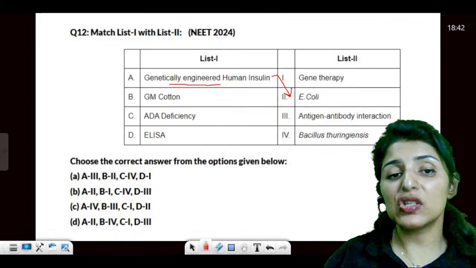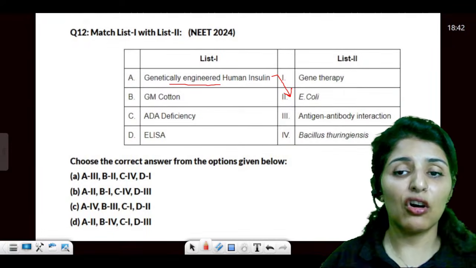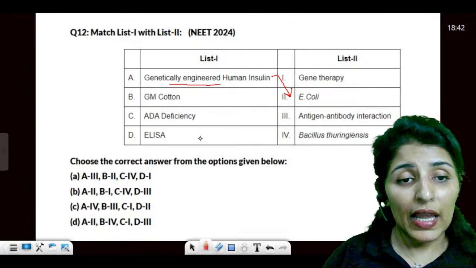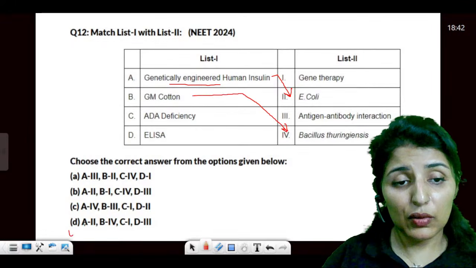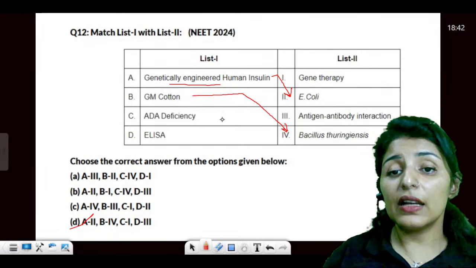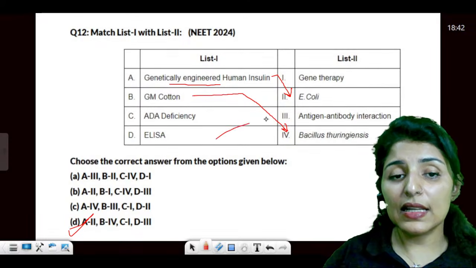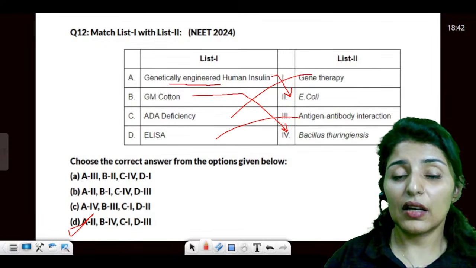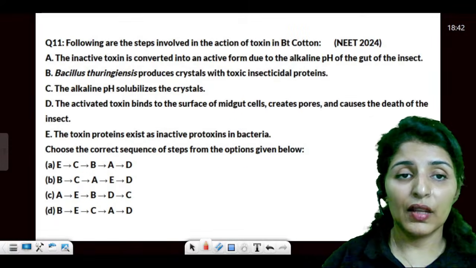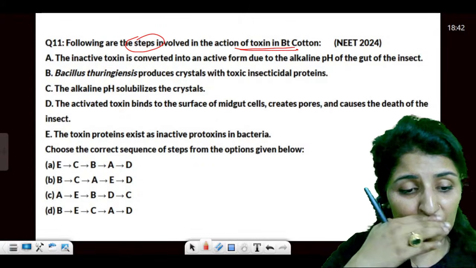So basically, GM crop cotton, that is genetically modified, contains the gene of Bacillus thuringiensis. So A2 and B4, the answer would be this. ADA deficiency can be corrected by gene therapy, and ELISA is an antigen antibody reaction. Are these points clear to all? Please let me know. Now, which of the following steps are involved in the action of toxin in Bt cotton?